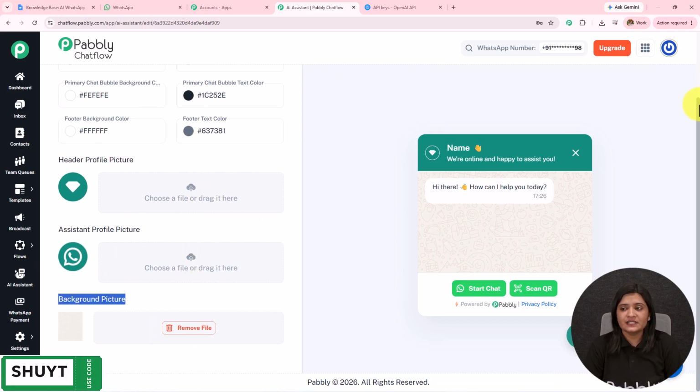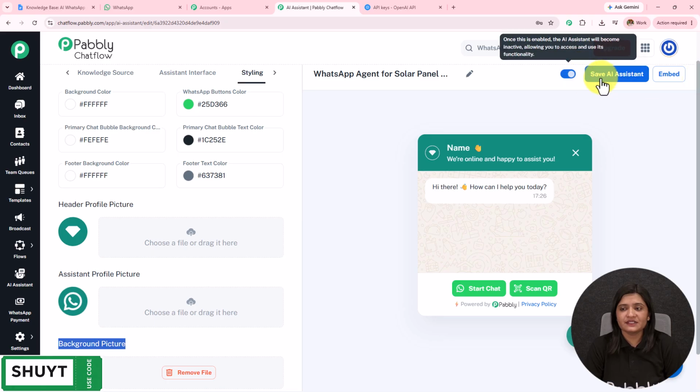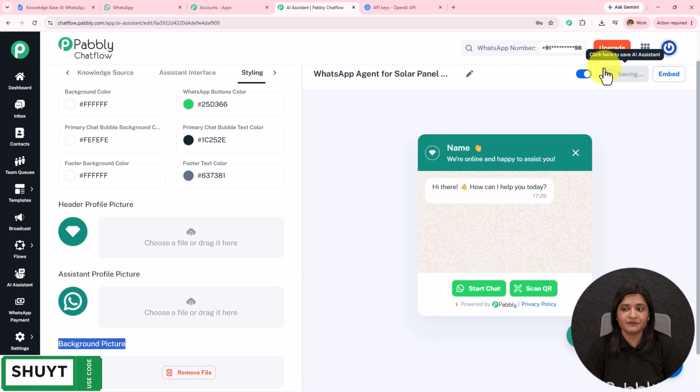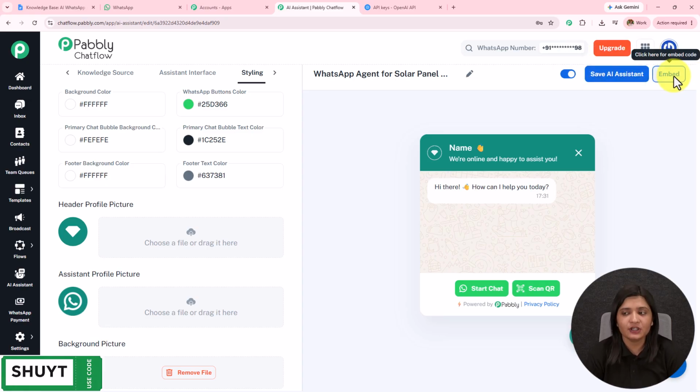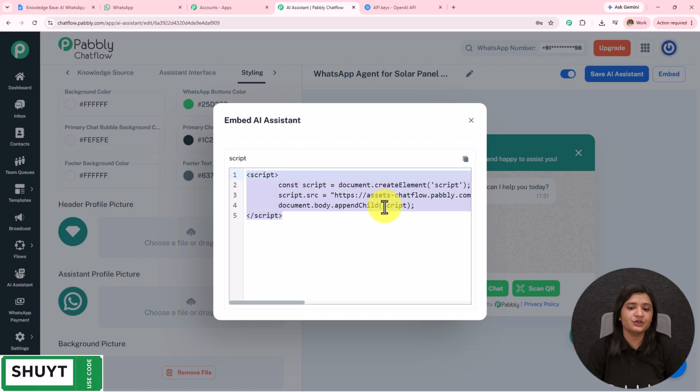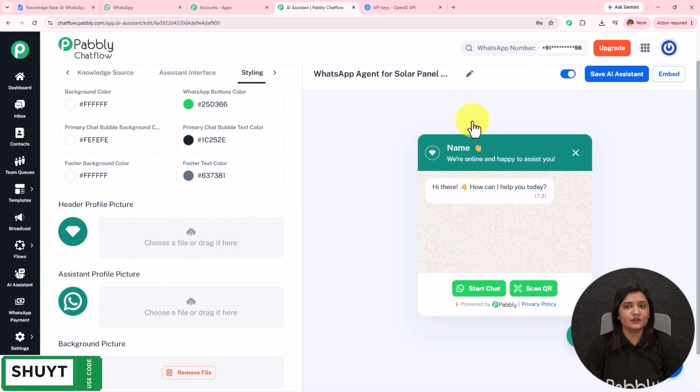After adding all these details, you simply have to save this AI assistant by toggling on this button to keep this AI assistant active, and you will see "AI assistant saved successfully". After this, you have to click on this embed, and using this code you can embed this AI assistant to your website, and whenever someone clicks on that, they will be redirected towards the WhatsApp conversation.